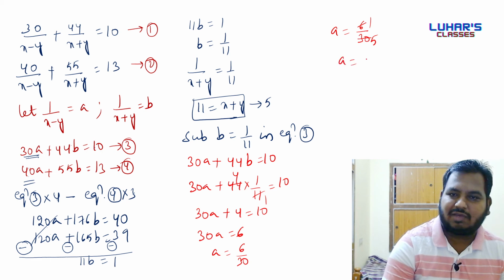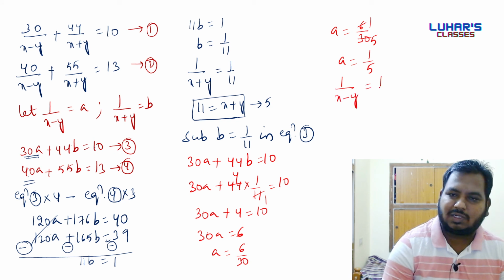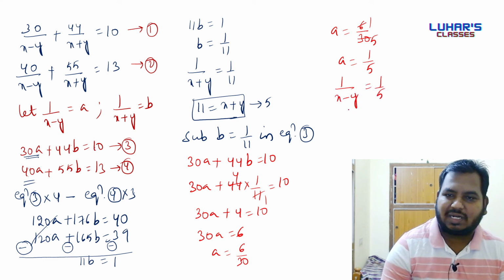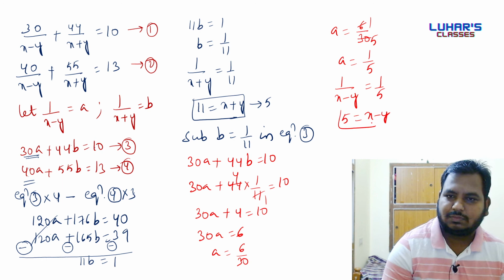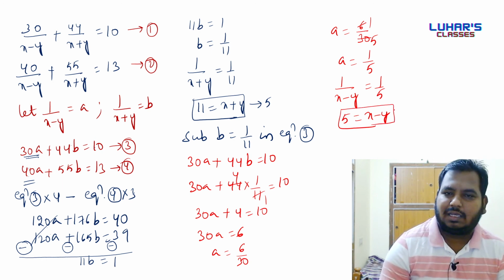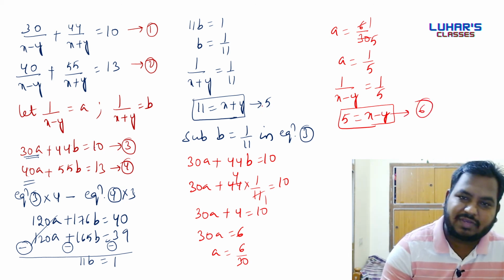We got the value of a as 1 by 5, but we know that a is 1 by x minus y, that equal to 1 by 5. If I cross multiply, I am going to get 5 is equals to x minus y. This is our equation number 6. Now, if you solve 5 and 6, we will get value of x and y.